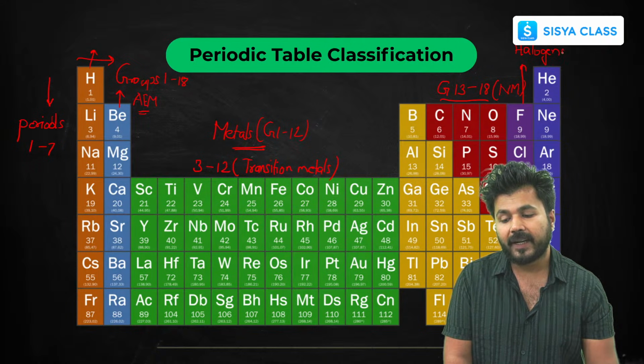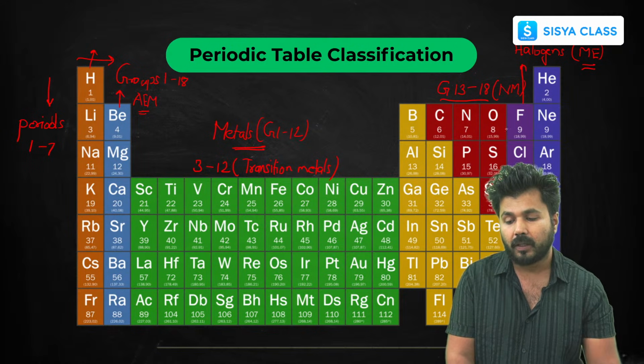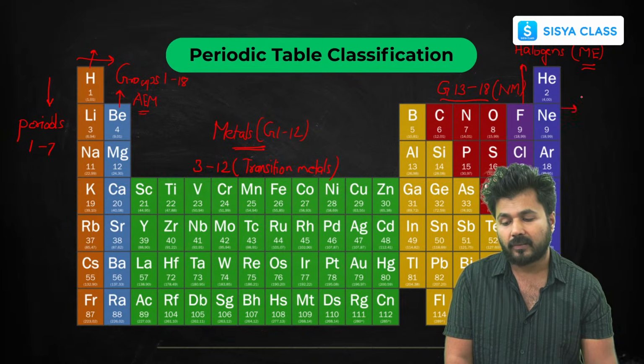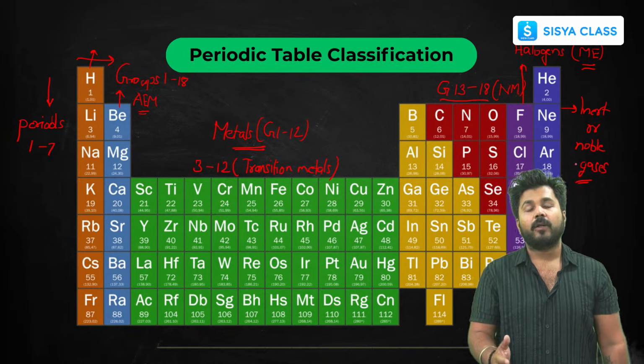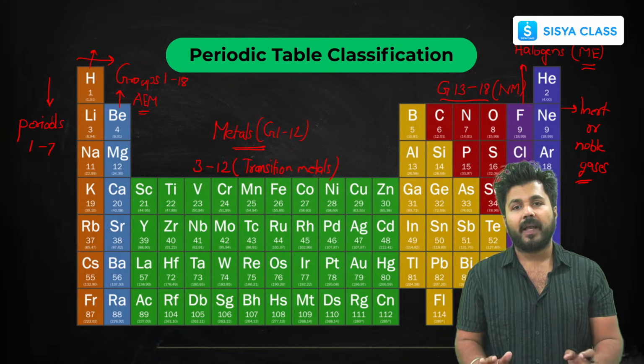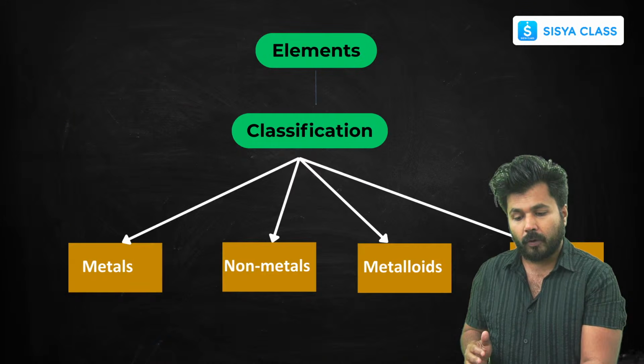These are the most electronegative non-metals. And your group 18 is your inert gases or noble gases. So these are some important groups. I've just tried to mention them so that you remember them while going through this chapter. This will help you in solving questions from this chapter. Okay, now let's move on.